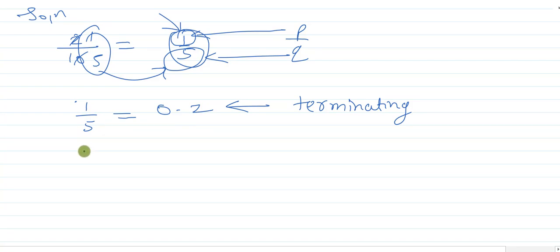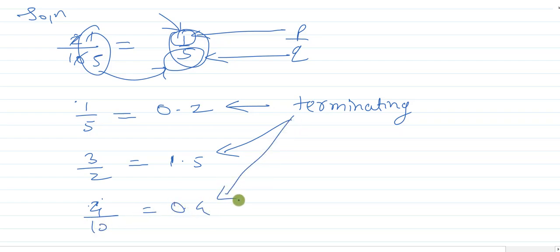For example, 3 by 2 is there. What will we get? 1.5. It is also terminating. Next, let's suppose we take 4 by 10. It will be 0.4. It is also terminating.